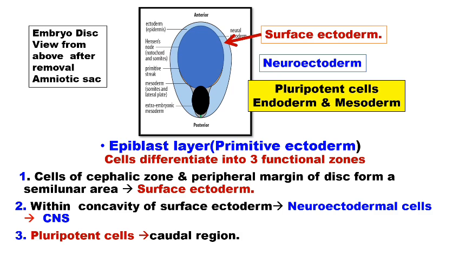Within the concavity of the surface ectoderm are neuroectodermal cells, which finally form the central nervous system. Caudally we have pluripotent cells. These pluripotent cells finally form the endoderm and mesoderm germ cell layers.